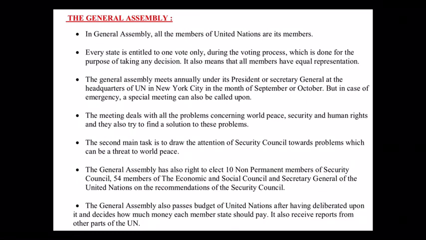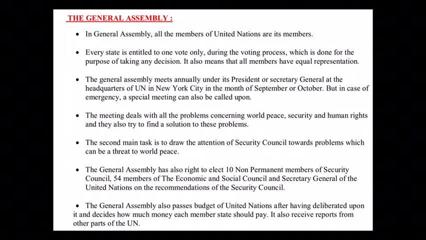In the General Assembly, all the members of the United Nations are its members. That is, we have 193 members of the United Nations and all these members are part of the General Assembly. Second, every state is entitled to one vote only during the voting process, which is done for the purpose of taking any decision. It also means that all members have equal representation.